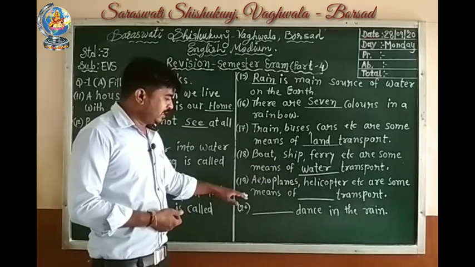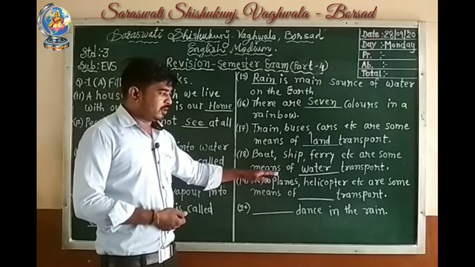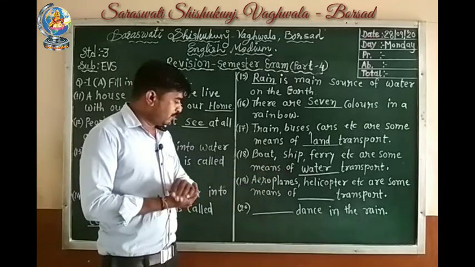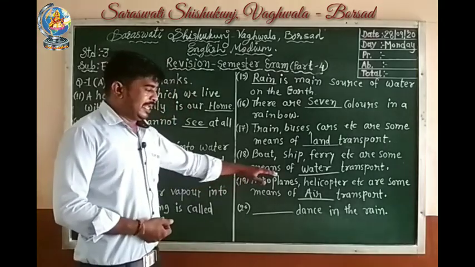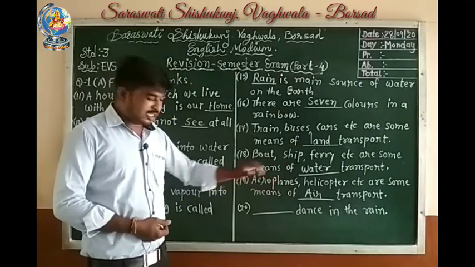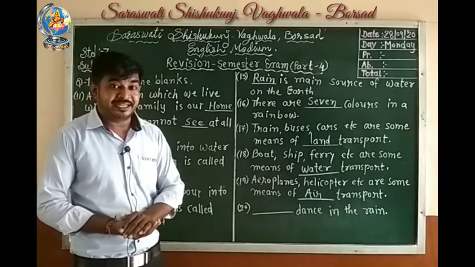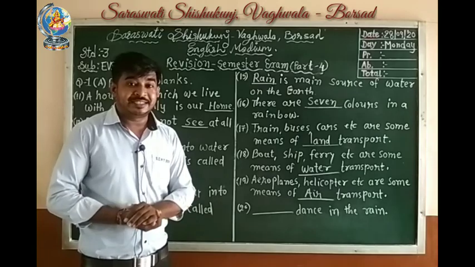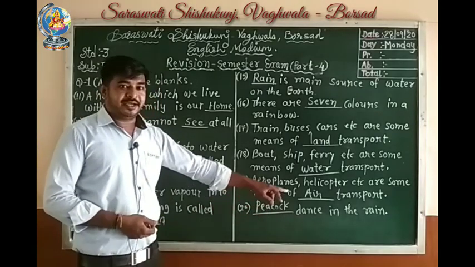Aeroplane, helicopter, etc. are some means of air transport. And 20th number, blank dance in the rain. What can dance in the rain? Peacock. Peacocks dance in the rain.